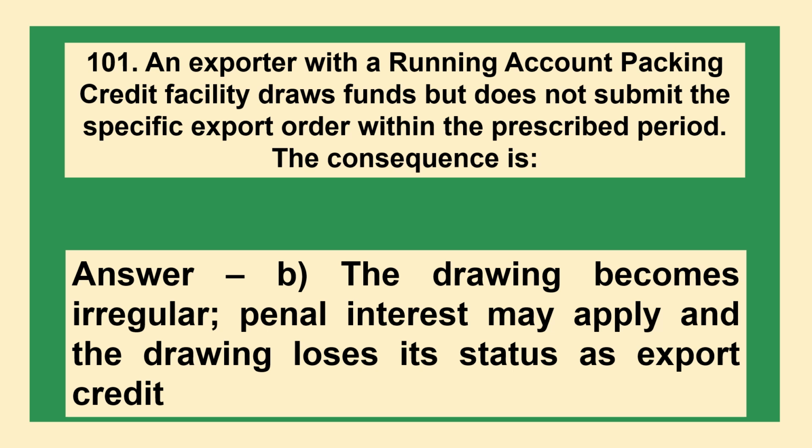The answer is option B. The drawing becomes irregular, penal interest may apply, and the drawing loses its status as export credit.